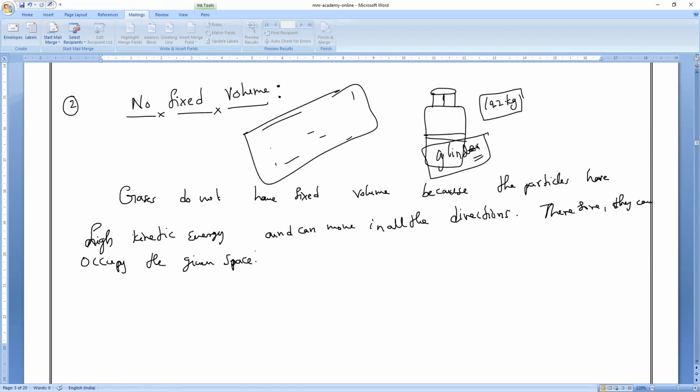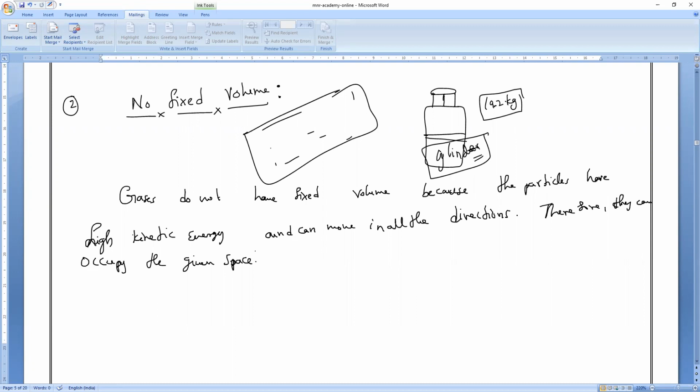So till here you complete it. So two properties. Any doubt, you can ask. Write it. Sir, what is the third point? Therefore, they can occupy the given space.